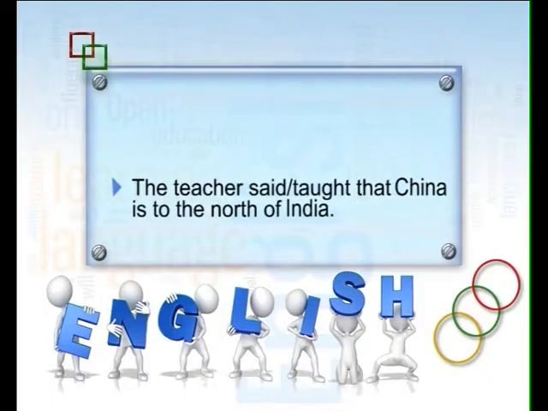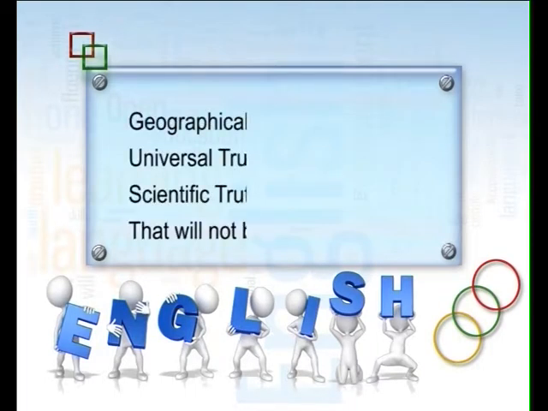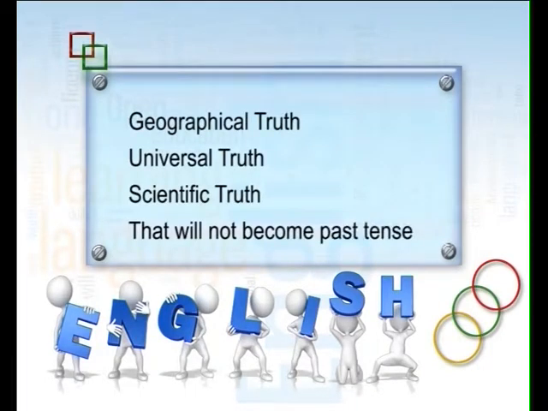It is not "was". So you have to remember two things. If the reporting verb is present tense, the one step past tense rule is not applicable. And if the sentence is a truth, maybe a geographical, universal or scientific truth, it will not become past tense.